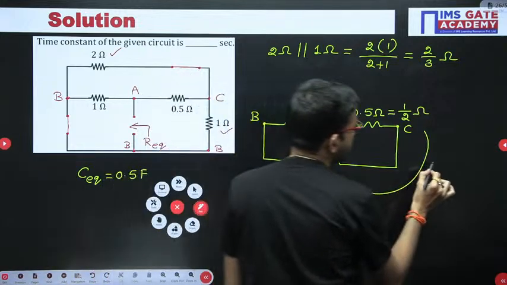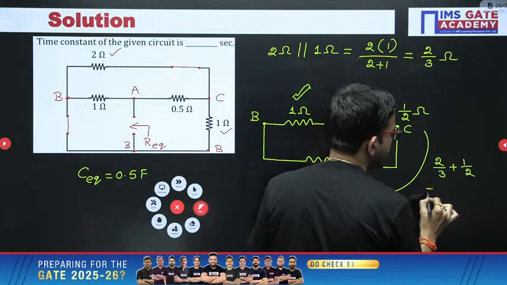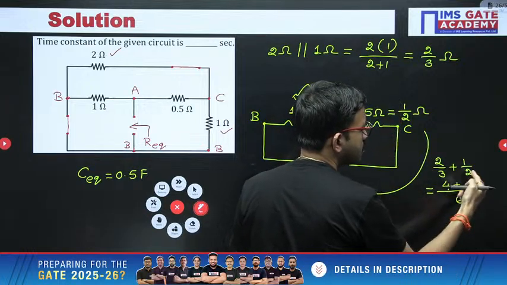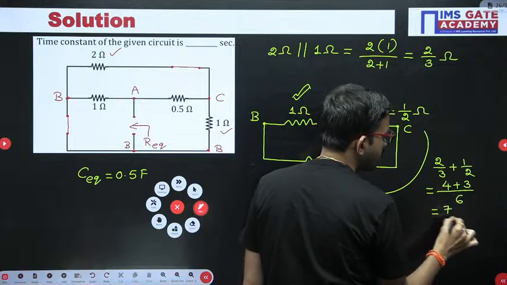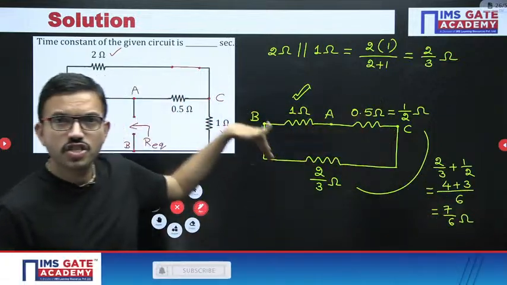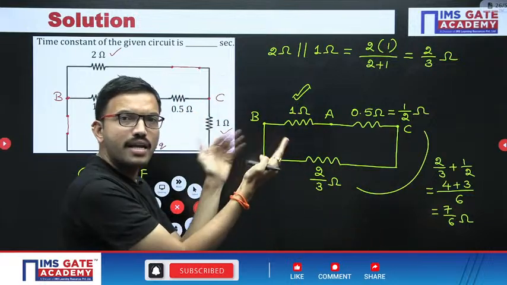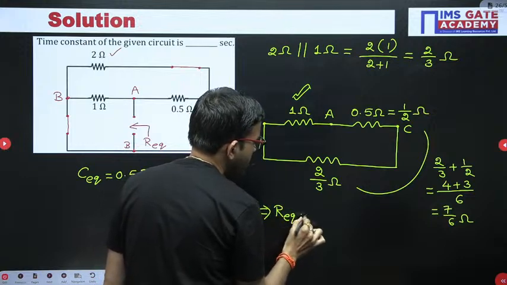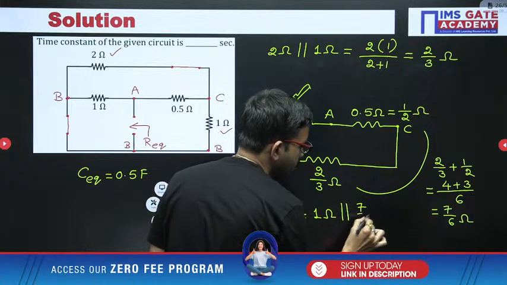Okay, so just for the timing I am writing here 2 by 3 plus 1 by 2. Here the LCM is 6: 2 2s are 4, plus 2 3s are 6, 3 into 1 is 3. So 4 plus 3 is 7, 7 divided by 6, that is what you are getting between A and B in this branch, right? Now whatever you got here, 7 by 6, and here 1 ohm, both are connected in parallel, right? So R equivalent is nothing but 1 ohm in parallel with 7 by 6 ohm.